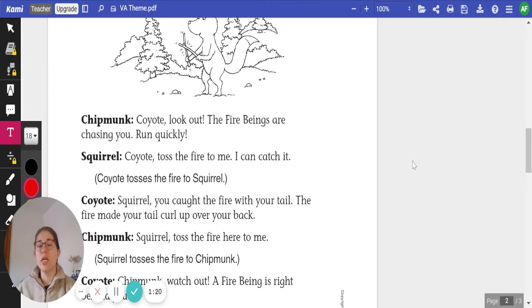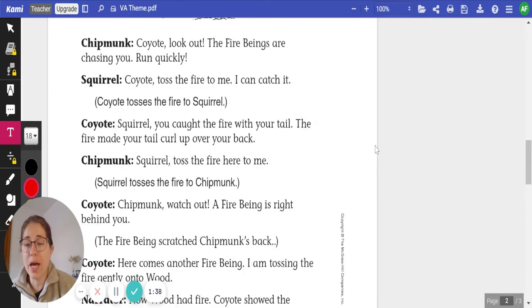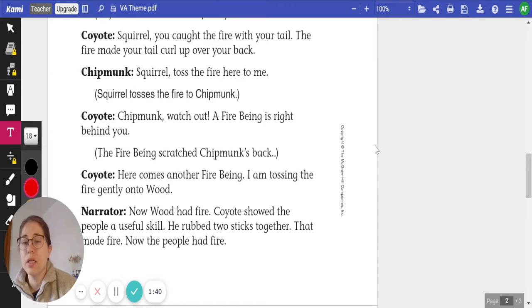Chipmunk. Coyote, look! The fire beings are chasing you. Run quickly. Squirrel. Coyote, toss the fire to me. I can catch it. Coyote tosses the fire to Squirrel. Coyote. Squirrel, you caught the fire with your tail. The fire made your tail curl up over your back. Chipmunk. Squirrel, toss the fire to me. Squirrel tosses the fire to Chipmunk. Coyote. Chipmunk, watch out! A fire being is right behind you. The fire being scratched Chipmunk's back. Coyote. Here comes another fire being. I am tossing the fire gently onto Wood.